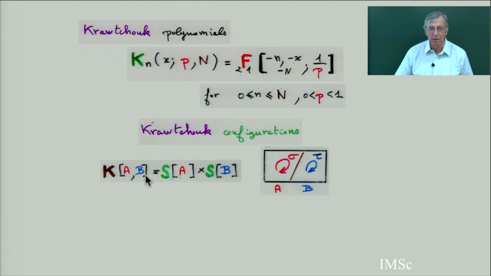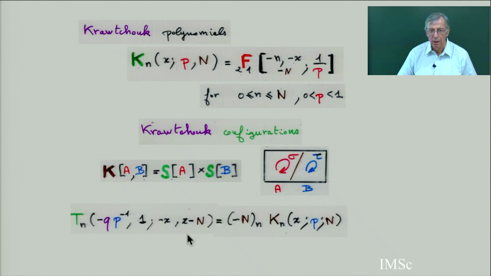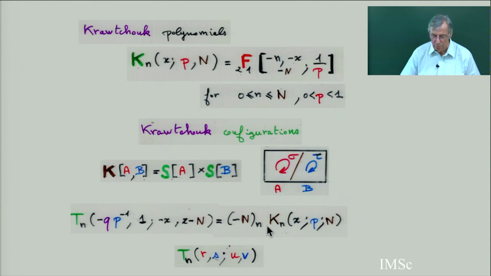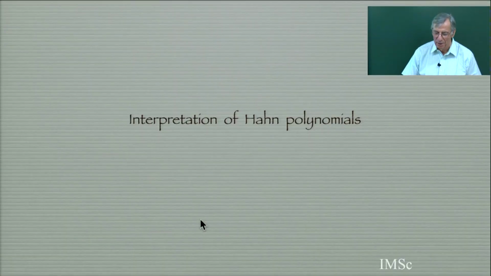And in some papers, they call this a Krawtchouk configuration. They put a K. I put a K. It's the same as putting a T. And now the Krawtchouk polynomial can be, this is a formula, an interpretation. Again, in this polynomial T_n in four variables, you can get Krawtchouk. And now the last, but not the least, the Hahn polynomial.